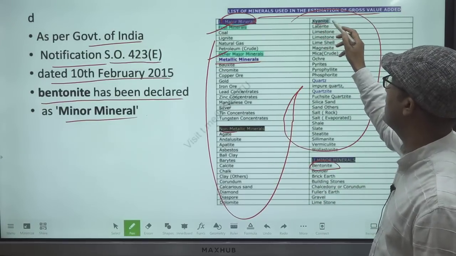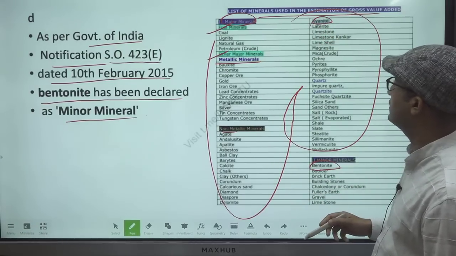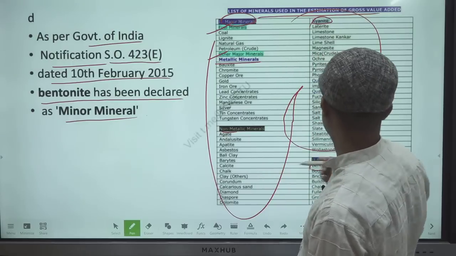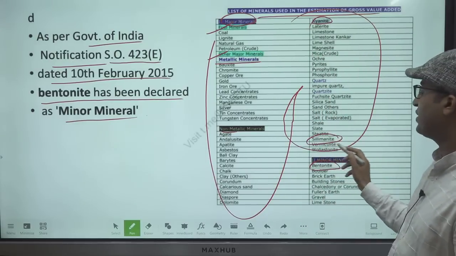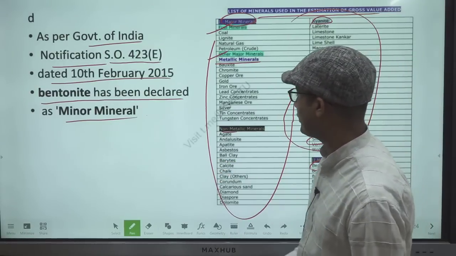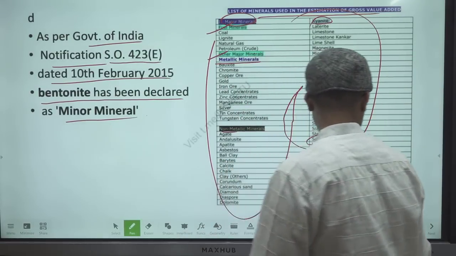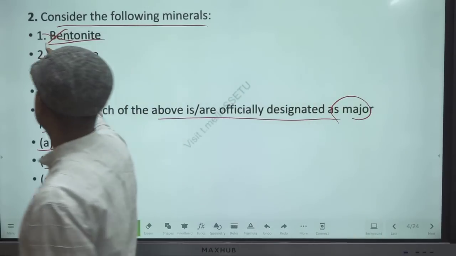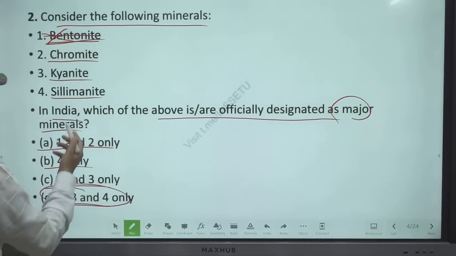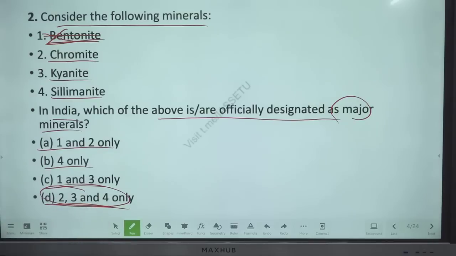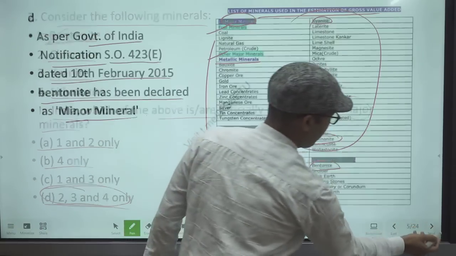Like here this is kyanite. Next we have sillimanite. So here you get your answer. I repeat: this bentonite is a minor mineral, otherwise we have major. So the answer is D, 2, 3, 4 only.